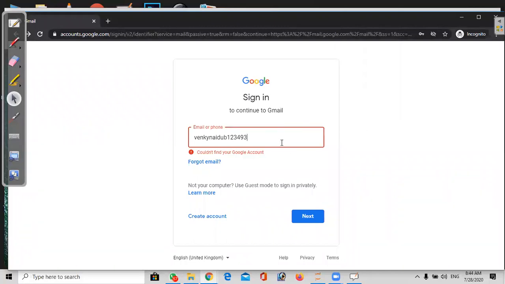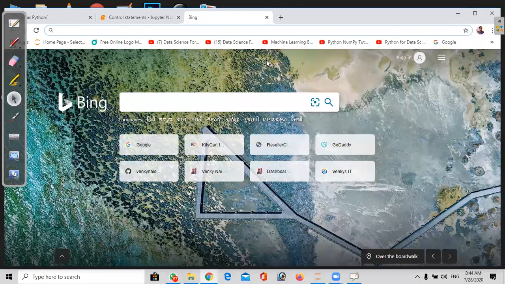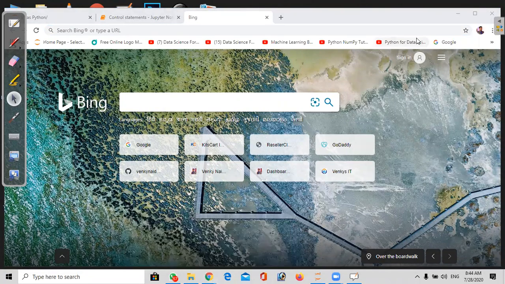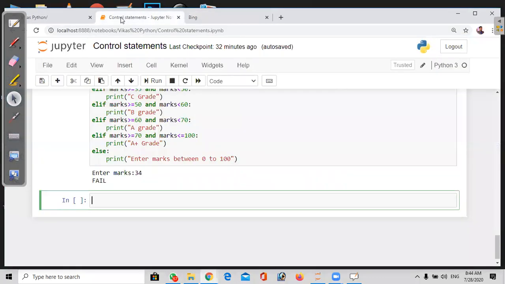So that means if the mail ID is correct, then it will go for the password. If the mail ID is wrong, it will not even enter the password process. They gave this to protect from hackers. Previously we didn't have this option, but presently they have given this. So let me check the same concept here.